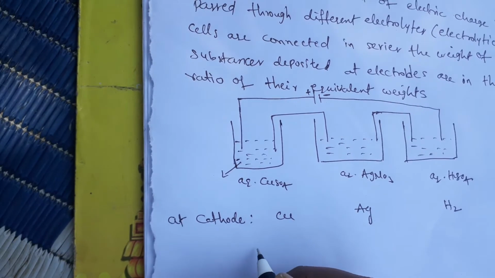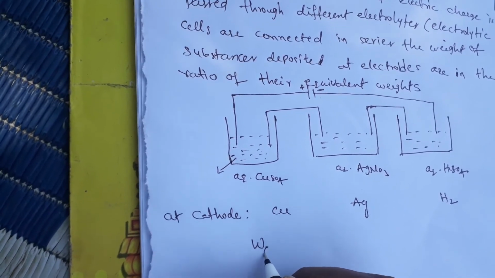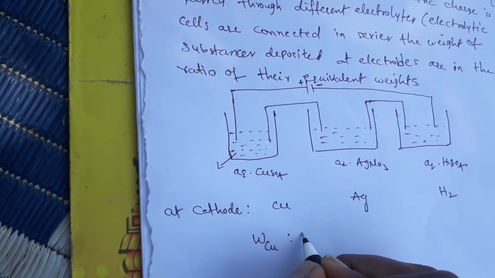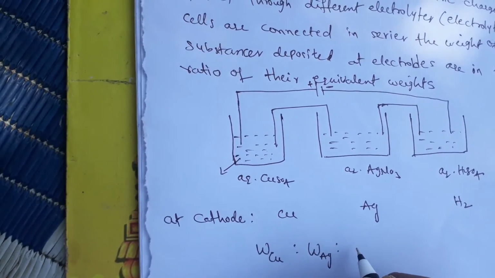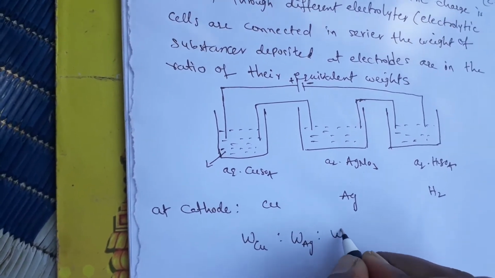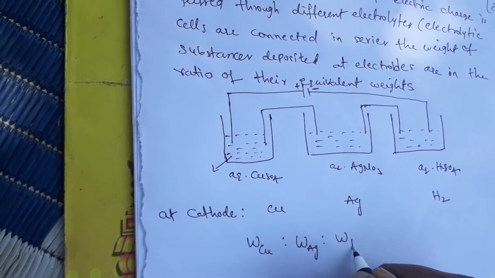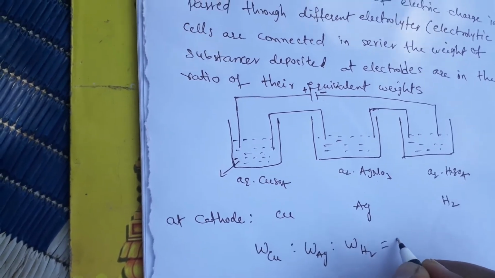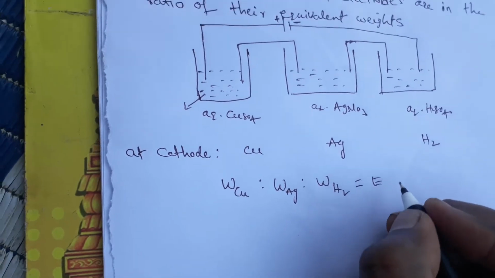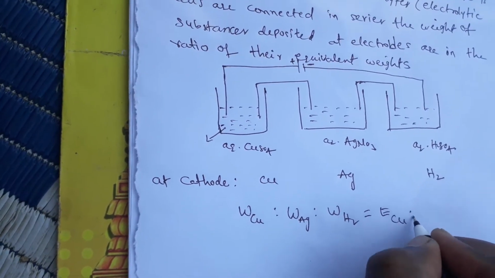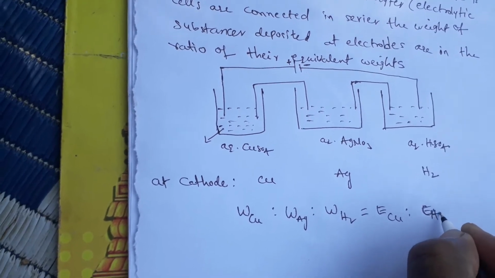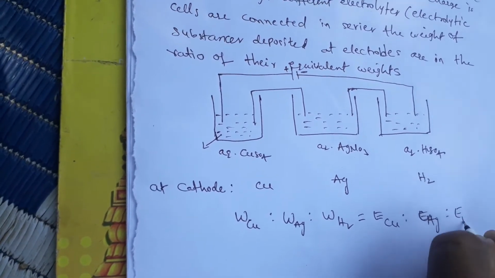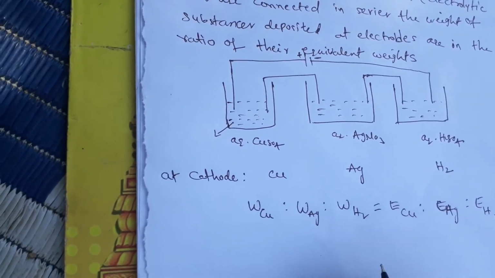So here I can say the weight of copper deposited, W_Cu, is in the ratio with W_Ag and W_H, equal to the equivalent weight of copper to the equivalent weight of silver and the equivalent weight of hydrogen.